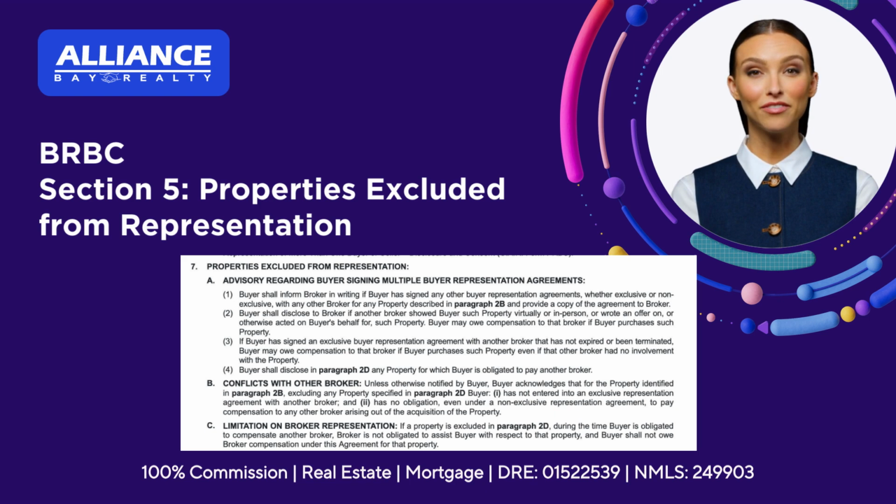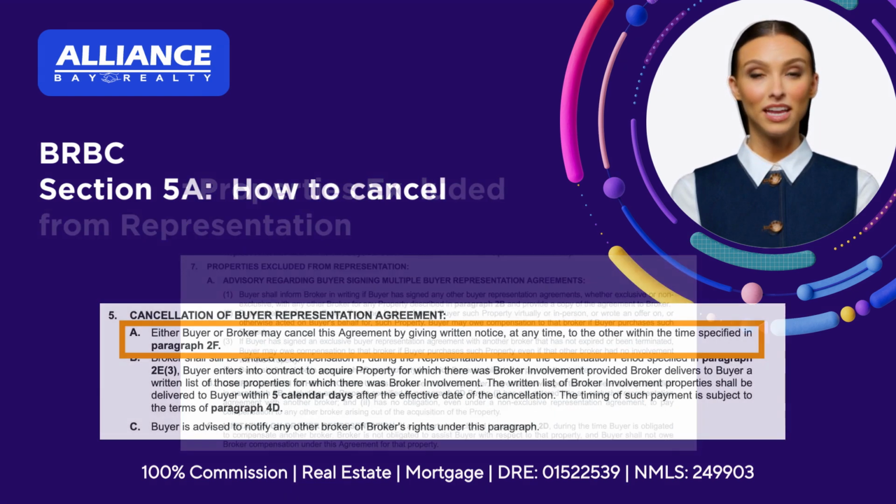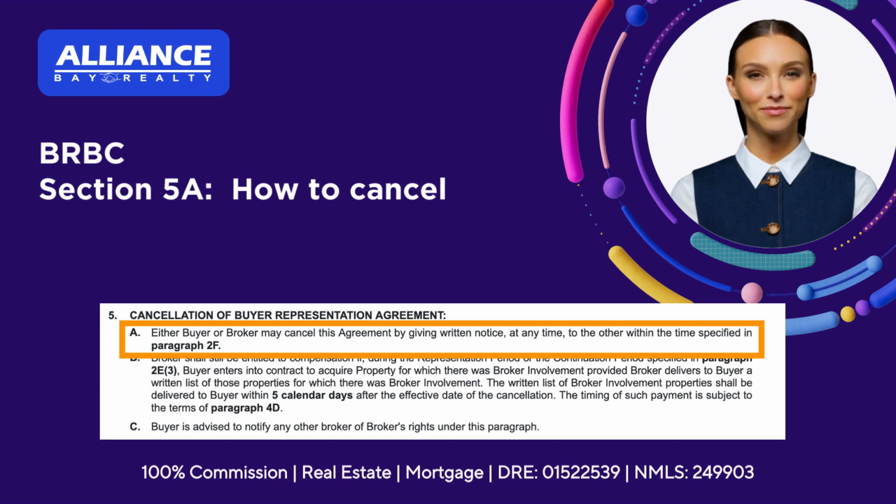Let's start with Section 5, Cancellation of the Buyer Representation Agreement. Section 5A, How to Cancel. Either buyer or broker may cancel this agreement by giving written notice at any time to the other within the time specified in paragraph 2F. 1. Cancellation must be in writing. Email, signed notice, or written form, follow your brokerage policy.